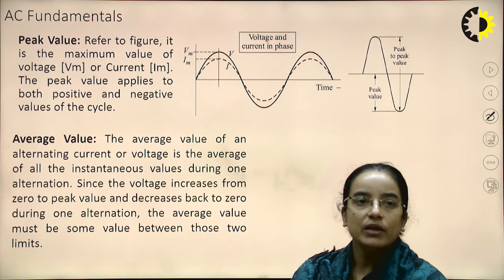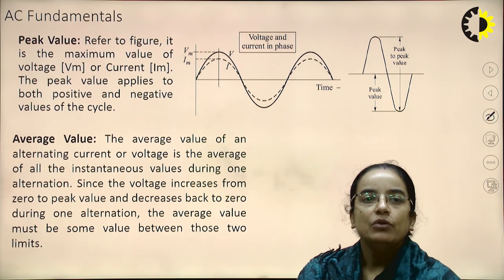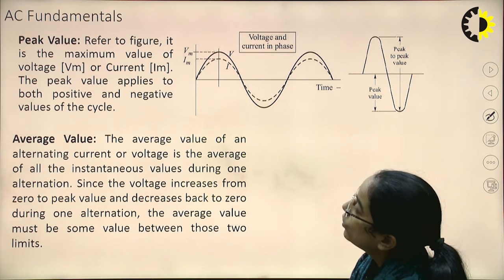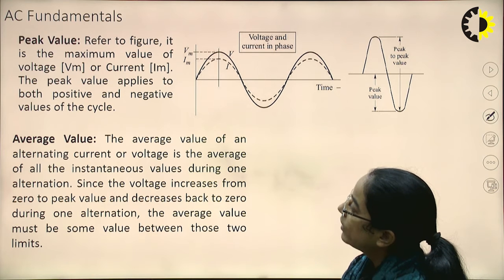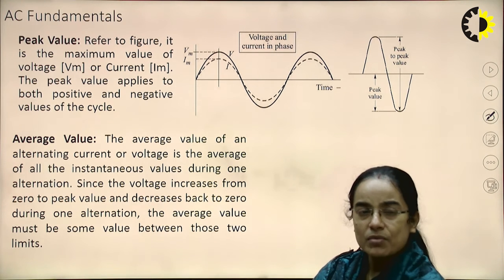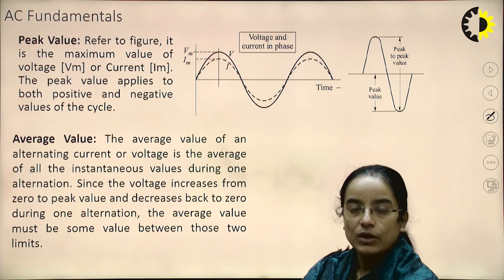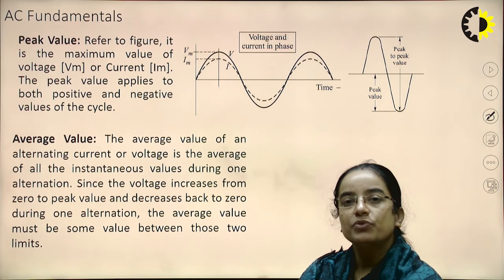What is the peak value that we discussed? Peak value here means the maximum value of the voltage or current. The peak value applies to both positive and negative. It is the same as the amplitude. Here Vm is the peak value for the voltage and Im is for the current.